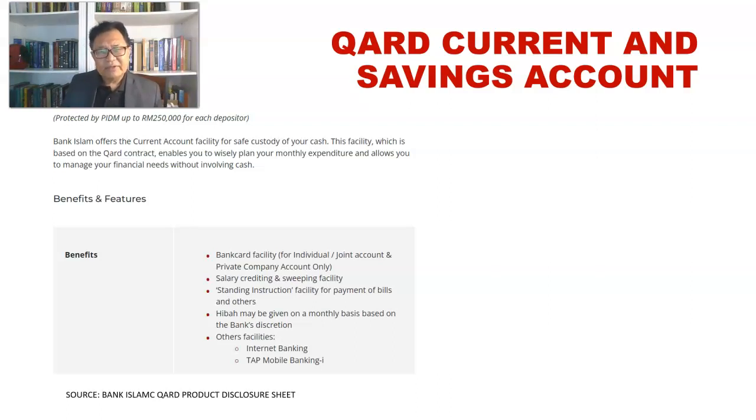What is this benefit? What does this benefit have to do with Qard? Is it separate from the Qard, or is it related to the Qard? If it is related to the Qard, then this is not permissible. If it is separated from the Qard, some kind of justification needs to be given, so that we can understand that this benefit is not related to the Qard, or the contract used in the savings and current account.